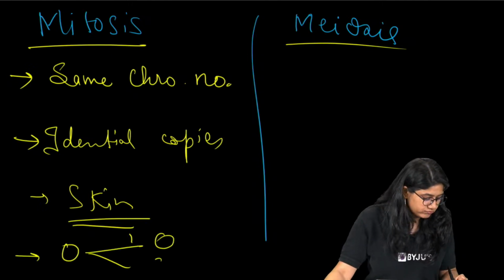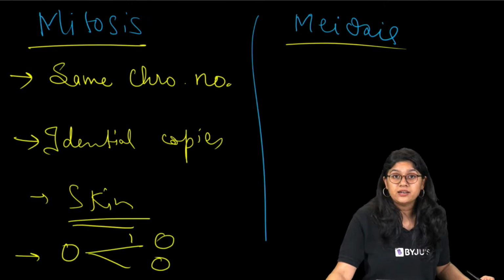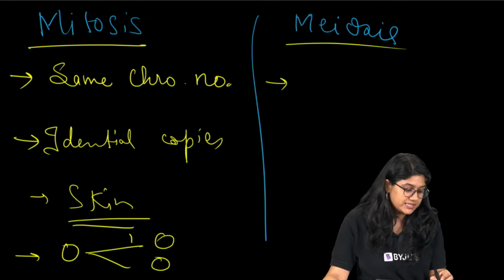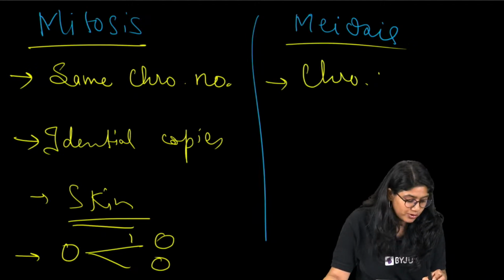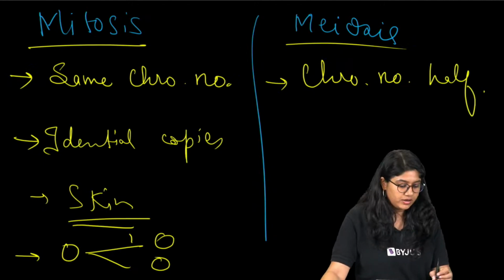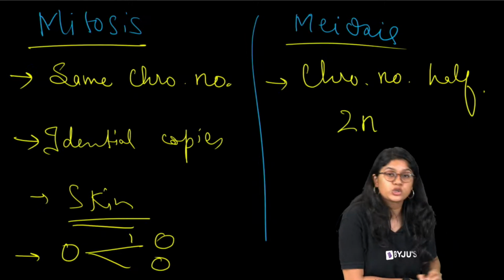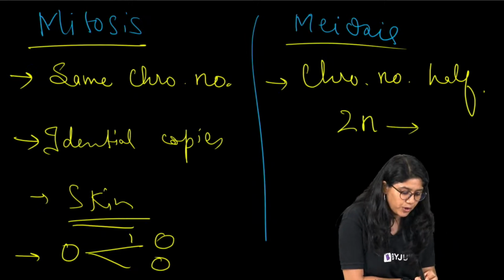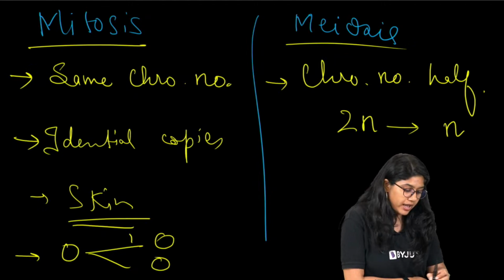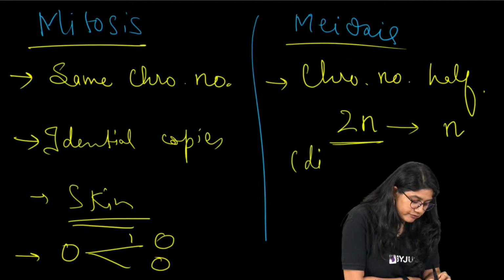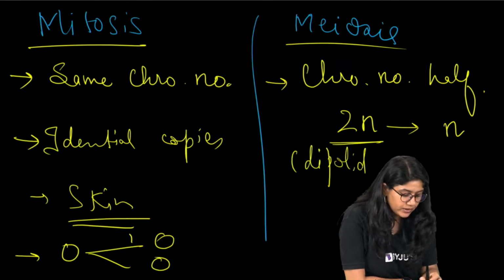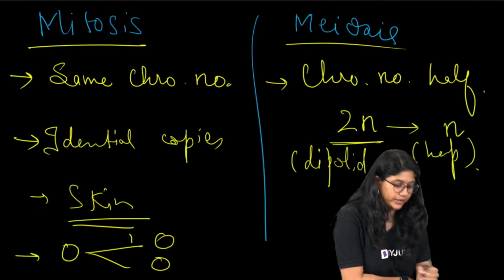One cell will give rise to two cells, 1 to 2. In meiosis, the chromosome number will become half. If initially the number was 2n, at the end of the process it will become n. 2n we can also call diploid, and n is called haploid. Okay?